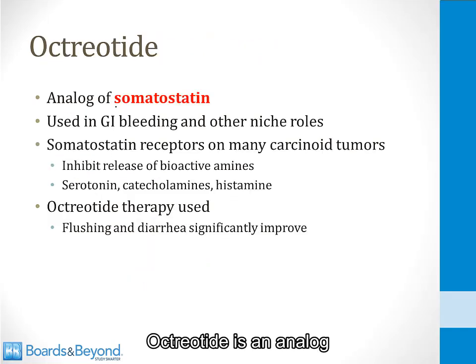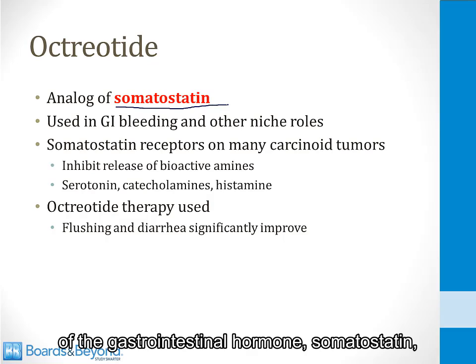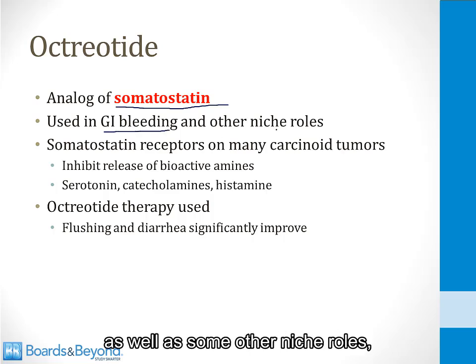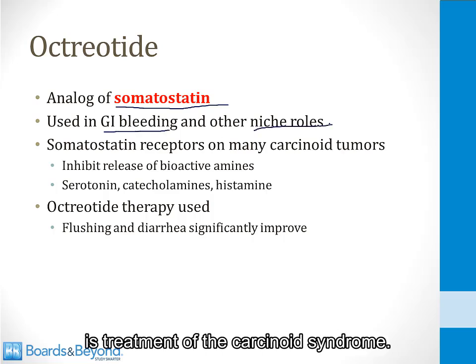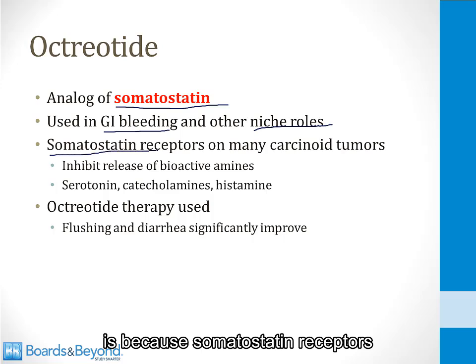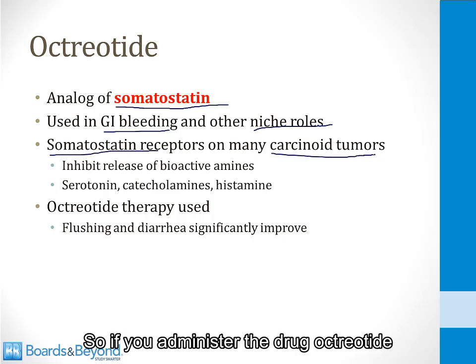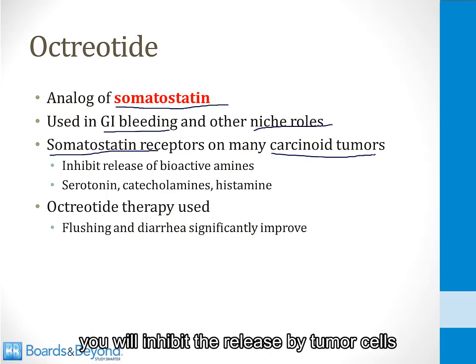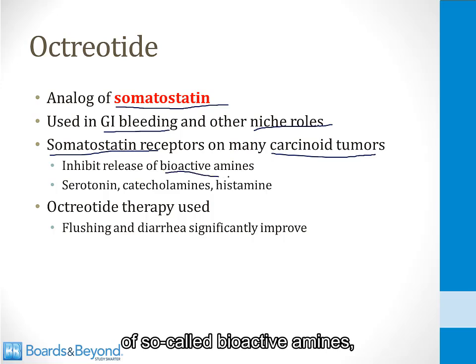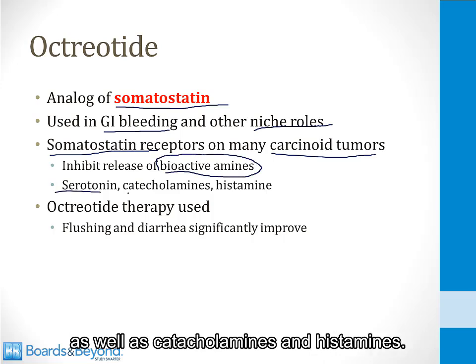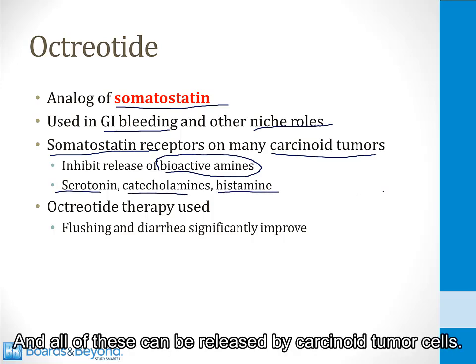Octreotide is an analog of the gastrointestinal hormone somatostatin, and it can be used as drug therapy for certain forms of GI bleeding as well as some other niche roles. And one of those niche roles is treatment of the carcinoid syndrome. The reason it's effective in carcinoid is because somatostatin receptors are found on many carcinoid tumors. So if you administer the drug octreotide, you will inhibit the release by tumor cells of so-called bioactive amines. And bioactive amines are substances like serotonin as well as catecholamines and histamines, and all of these can be released